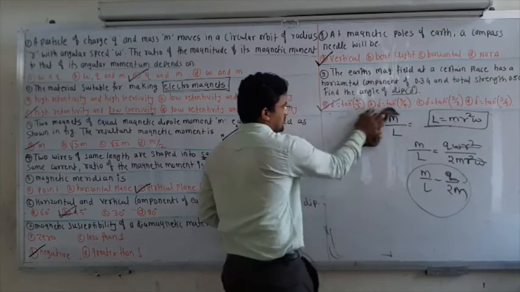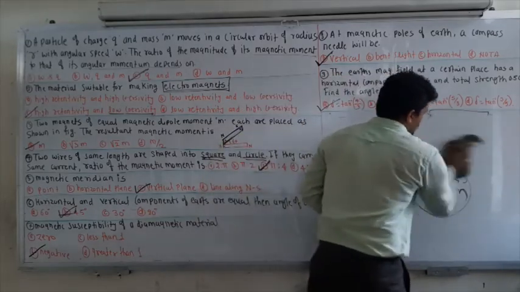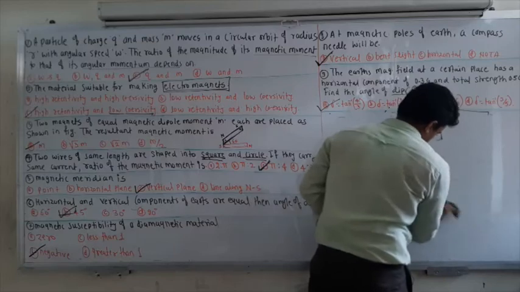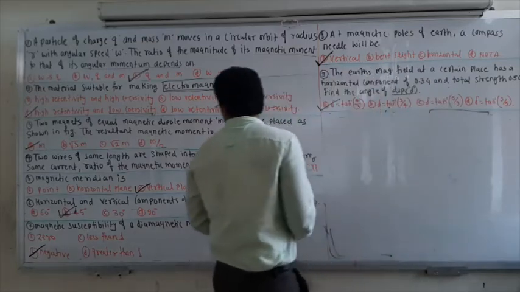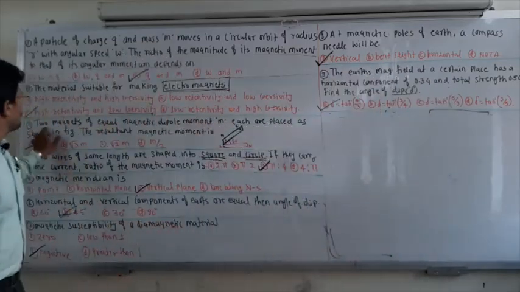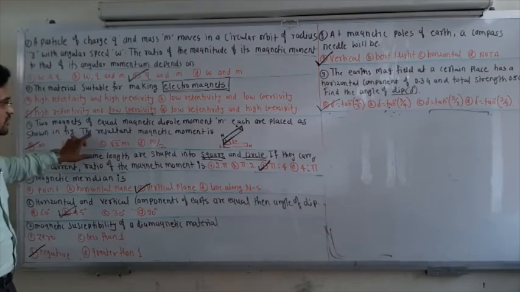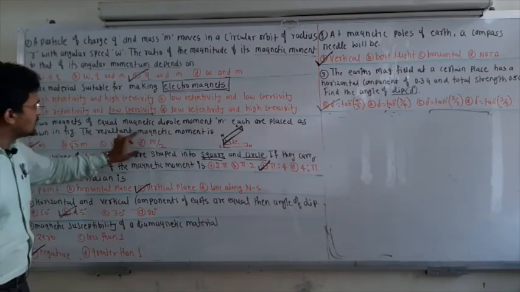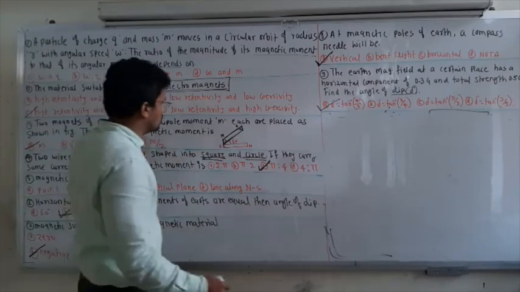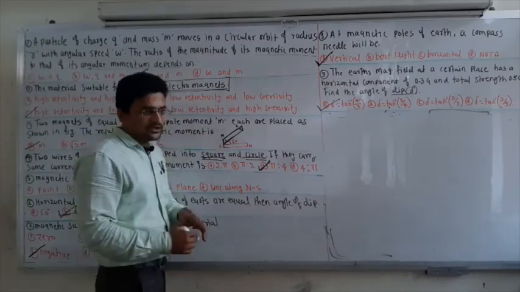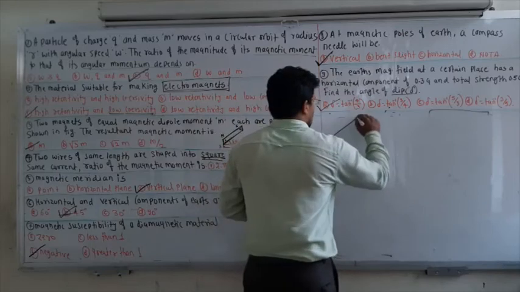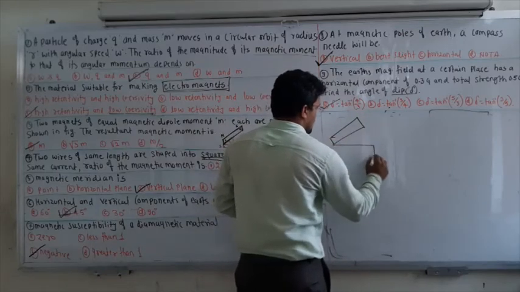If you didn't understand, then just pause the video or rewind it, then you will come to know. Okay, so next one: two magnets of equal magnetic dipole moment m each are placed as shown in the figure. The resultant magnetic moment is... These are the options and this is the orientation. Suppose this is the first magnet and this is the second magnet.